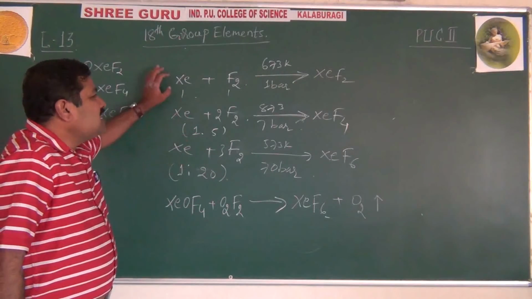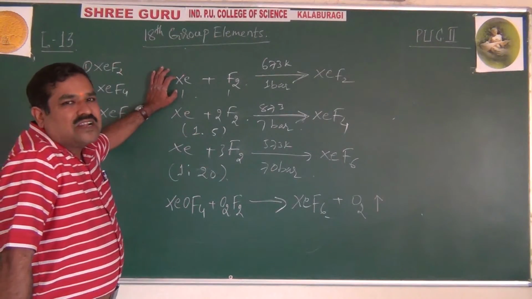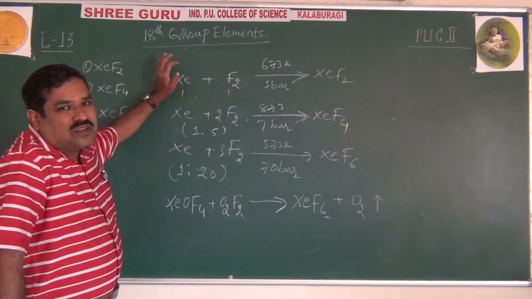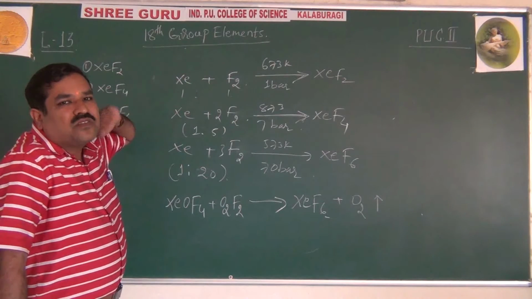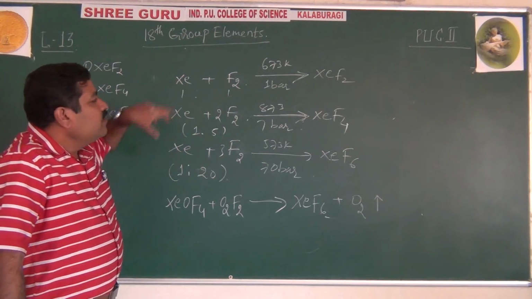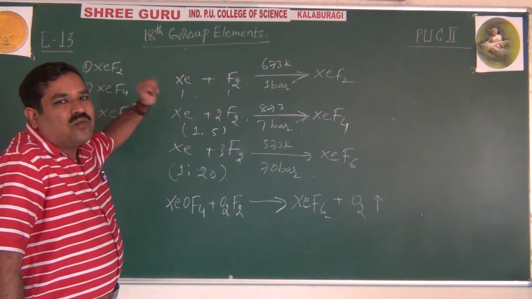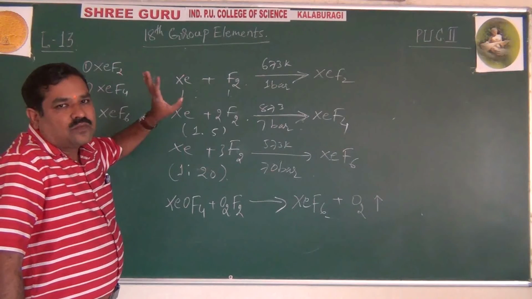But these are all crystalline solids at 298 Kelvin, water insoluble. They undergo hydrolysis easily, just now I told you. They undergo hydrolysis and give you different products. Okay, this is about their preparation and their chemical properties, even physical properties, almost all over.